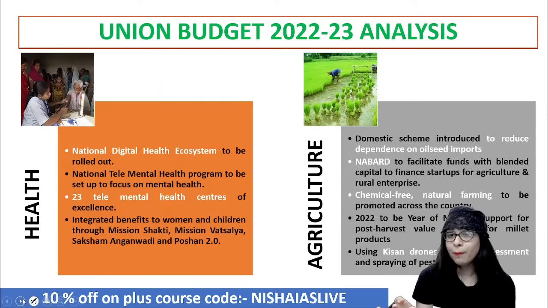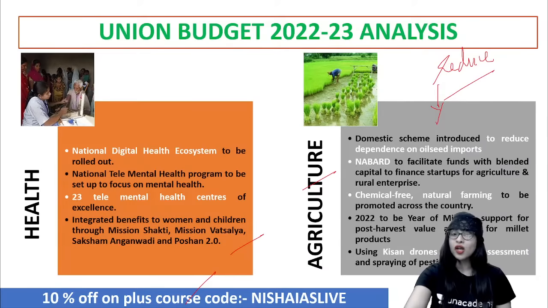The next announcement, what they said is chemical-free national farming to be promoted across the country. What is this they're talking about? I have taught you something called zero-based national budgeting. You remember? Zero-based budget farming. They will not use any chemicals, rather they'll use all the natural waste, like cow dung and stuff, to make sure that the farming is done organically. That is why they are focusing on the northeastern states of our country, because they are very good for that. You got the point. So all these things they're saying will be promoted.